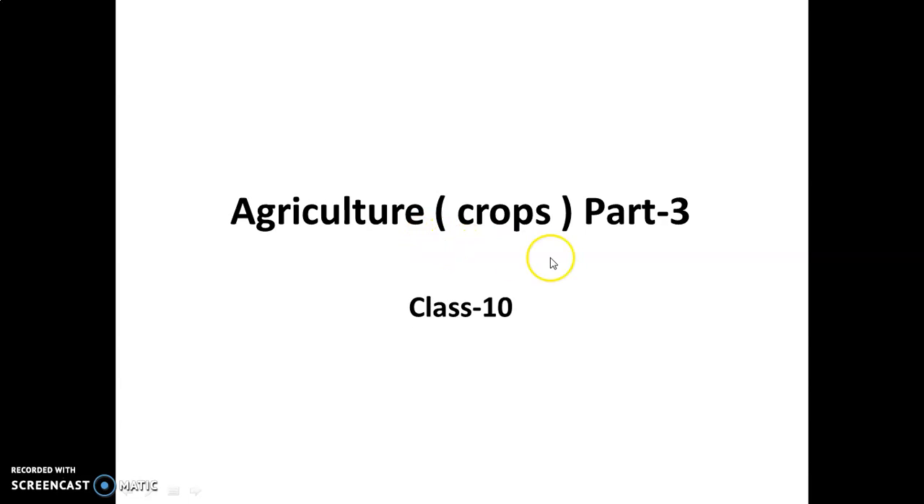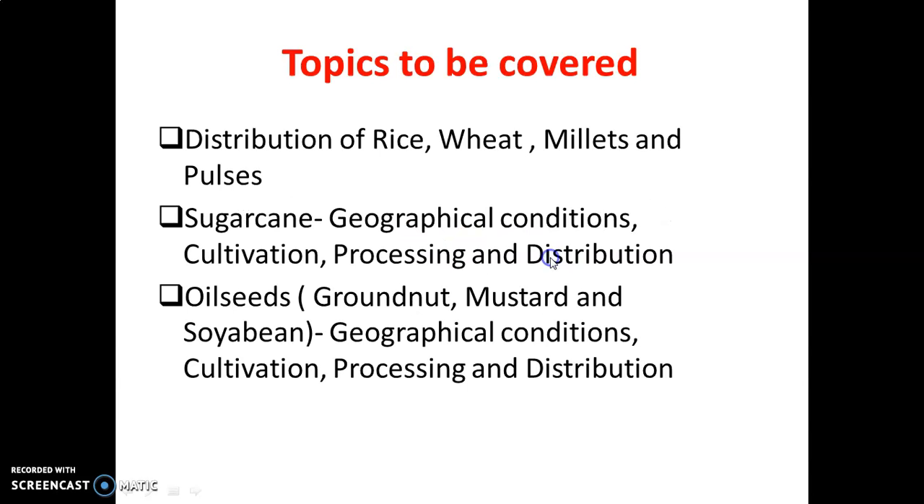We'll discuss different crops here. In this video I am going to explain to you about distribution of rice, wheat, millets and pulses. In the previous video I have already explained to you about geographical conditions, cultivation and processing of all these crops. We have to discuss here sugarcane and oilseeds. We'll learn about geographical conditions, cultivation, processing and distribution of sugarcane and different oilseeds.